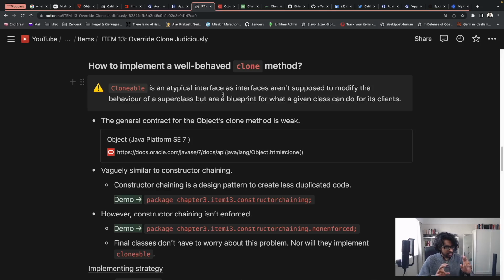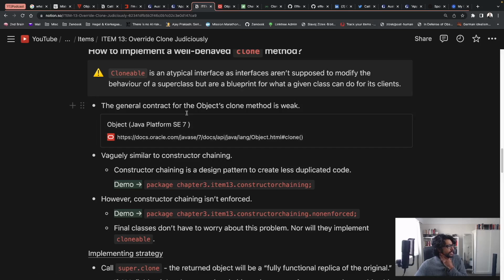And before we get to the implementing strategy, a few caveats. Firstly, the Cloneable interface is an atypical interface, as interfaces aren't supposed to modify the behavior of a superclass, but are a blueprint for what a given class can do for its clients. So really, when you implement Cloneable in a class, let's say class A, it's kind of an interface for the Object class, for the superclass, which is atypical, and that again is a problem. And then also, I wouldn't say it's a problem, it's kind of like an anti-pattern. It's something you particularly shouldn't follow.